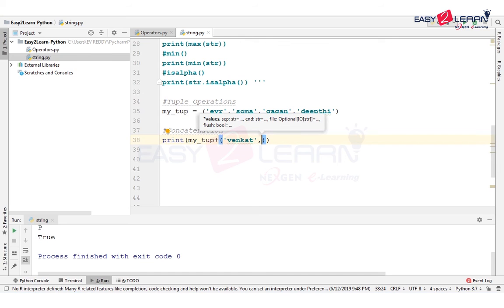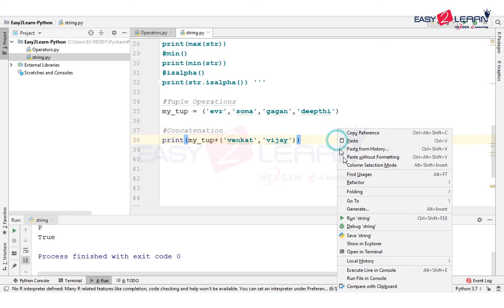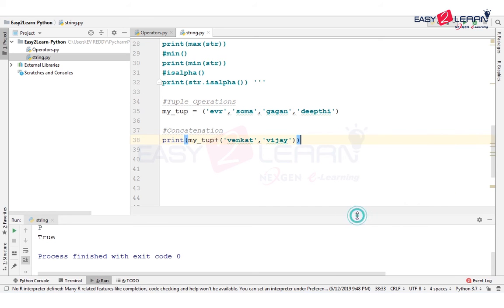But if you specify only one element, it considers it to be a string. So you need to ensure there is more than one element. Apart from Venkat, let's say Vijay is also here, and let me just run this. You can see all names in the output.